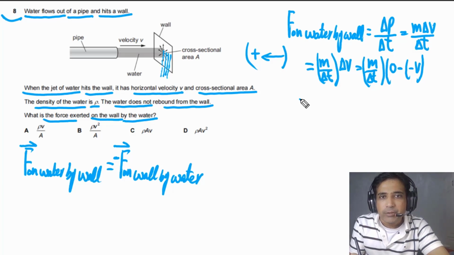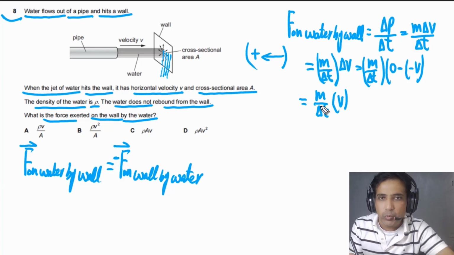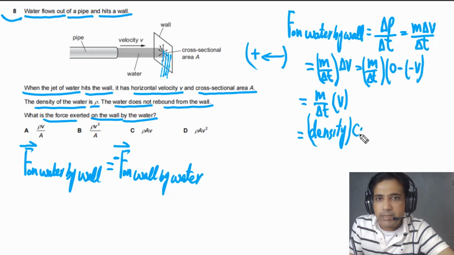Now we need to write down the mass flow rate, and mass flow rate is simply equal to density of water times cross-sectional area times speed of water. So this is one v, the speed of water, and the other v we already have here. So this is another v.